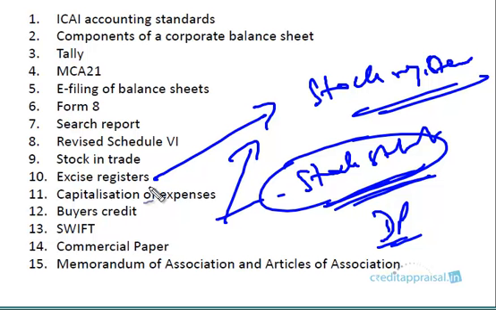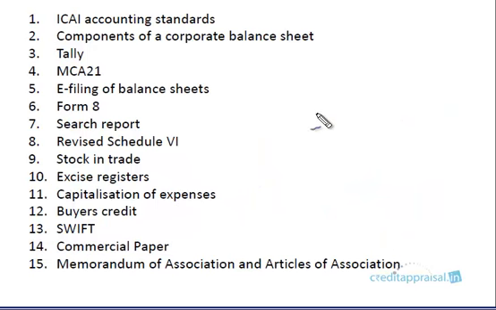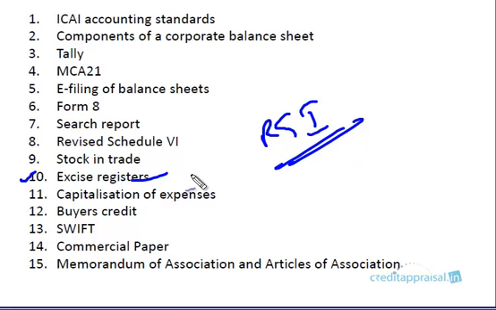Then there is something called excise registers. This is a mandatory record maintained by the companies. So you need not go into depth about excise registers, but there's something called RG1. Please refer to this section where I have given a brief description of these registers. If you go for stock inspections, this is going to be very important, right?